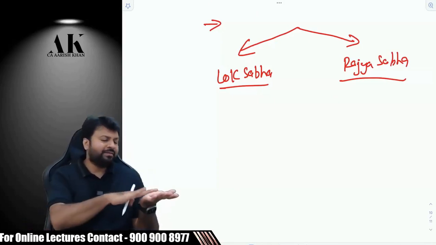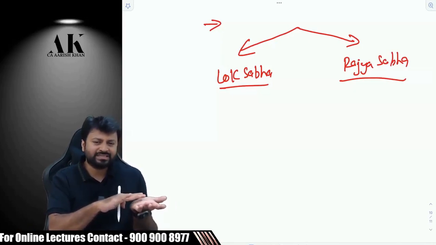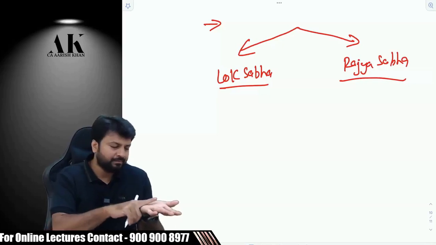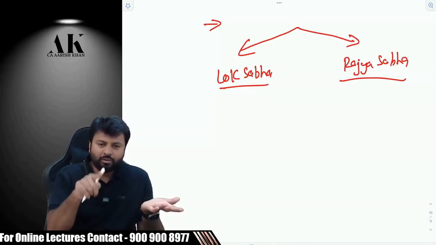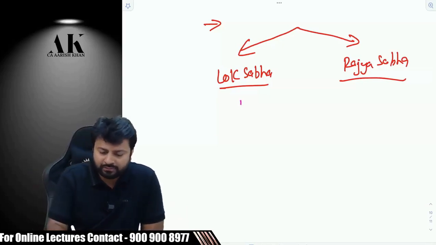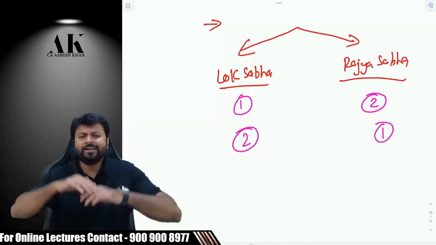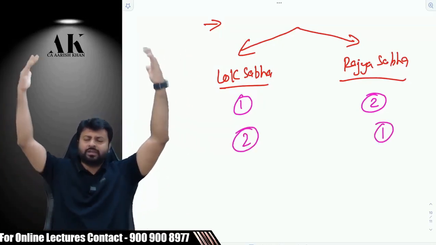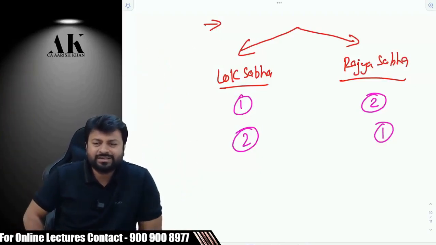I have a draft in front of me. Please mute yourself if there is background noise. There is a law in front of you. You are saying go to parliament. My question to you all is, where should I go first? Should I go first here, then here? Or should I go first here and then here? Or can I go anywhere? Absolutely your choice. Sir, wherever you want to go, go, sir. Nobody is answering. Please tell me.